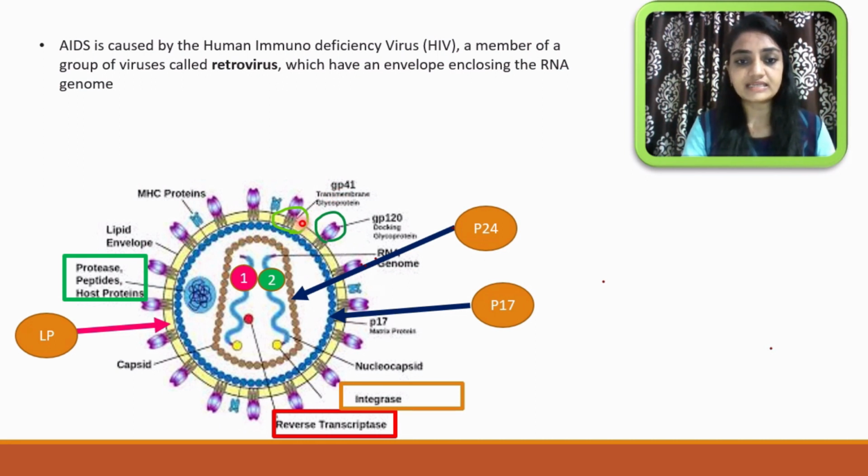These proteins are glycoproteins. The membrane embedded portion is GP41, and the outer side, the purplish part, is GP120.